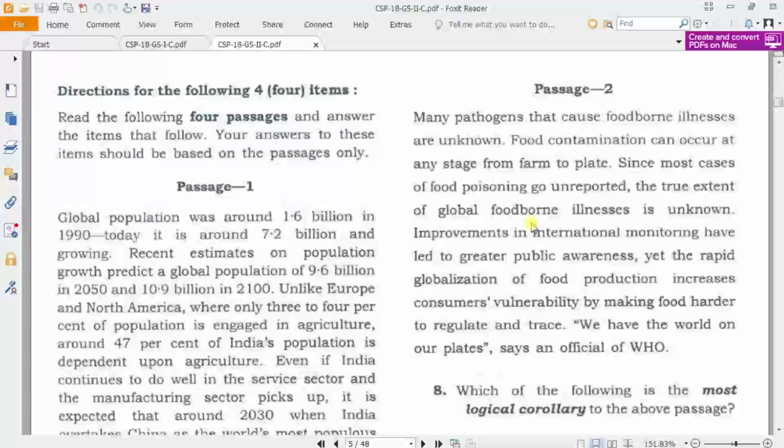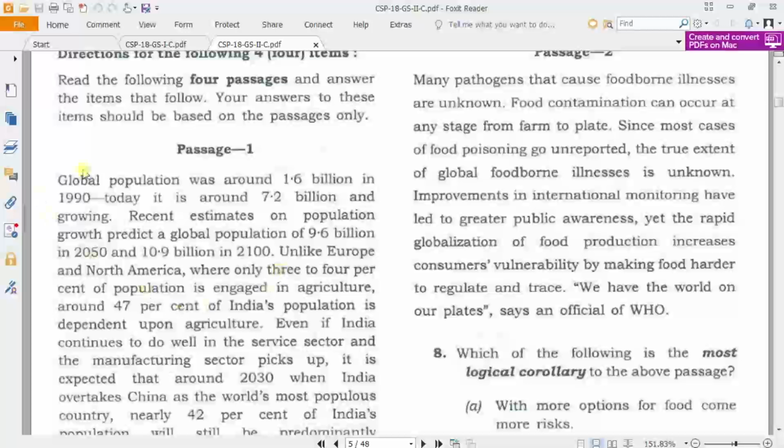So here starts the comprehension. Comprehension is the very easiest thing which you can solve in the examination. Even if we only solve this comprehension part, we can come very near to qualifying marks. So my suggestion is, if you are good at English, please go through comprehension first, answer it, then as the next step you go to other questions. So these are the things.